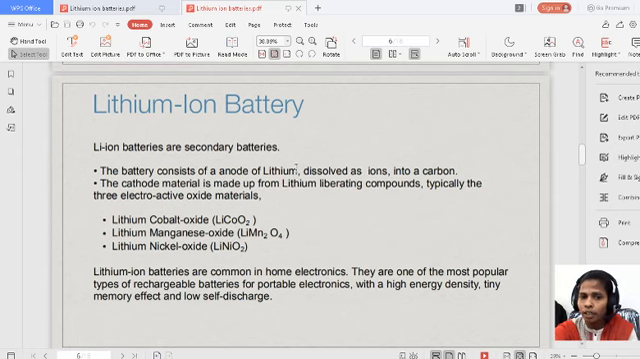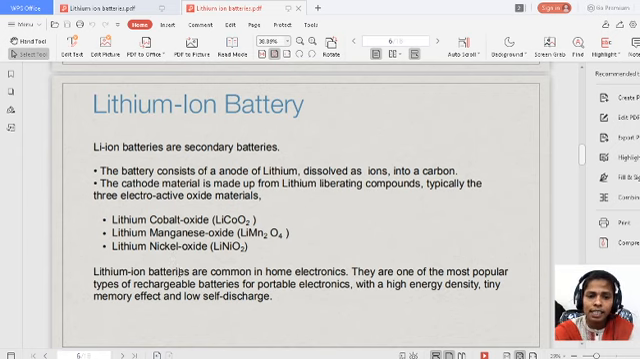So what is the anode here? Lithium dissolved in carbon. But the cathode is lithium-liberating compounds. What are lithium-liberating compounds? The compounds which are liberating lithium, releasing lithium. There are some active lithium oxides that liberate lithium immediately: lithium cobalt oxide, lithium manganese oxide, lithium nickel oxide. These three metal oxides liberate lithium, so they act as the cathode in the lithium ion battery.